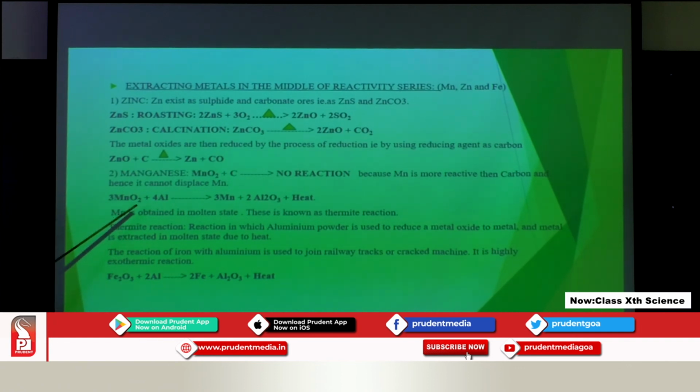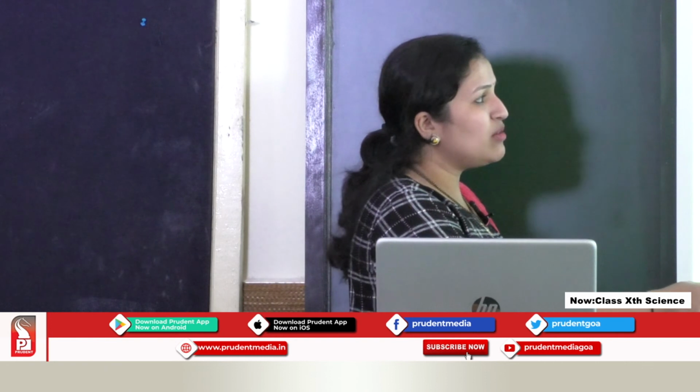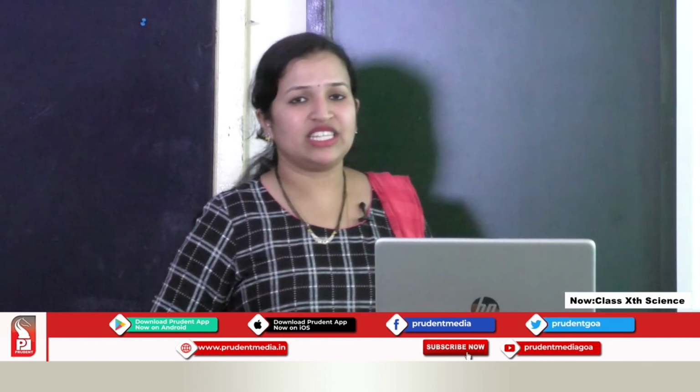Manganese oxide, with aluminium used in powder form, when heated, gives the manganese metal in pure form, plus aluminium will combine with oxygen to form oxide, and a large amount of heat is evolved in this process.